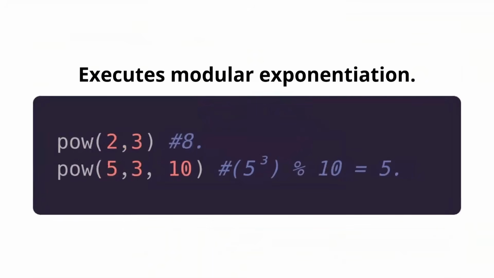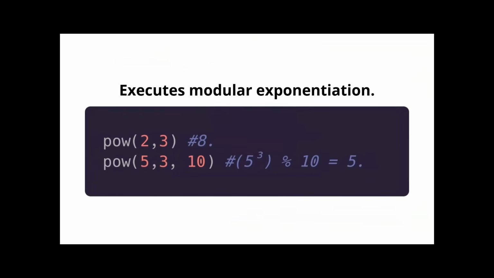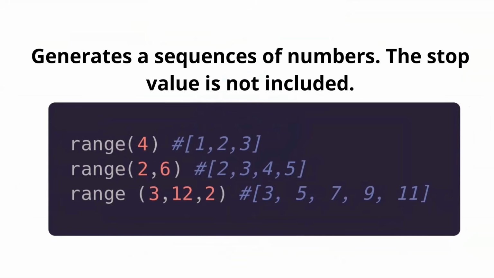Next, we have pow. What it does is basically execute modular exponentiation, which is a mathematical process. Normally, the modulus can be omitted. Range generates a sequence of numbers. The stop value is not included, by the way. So if I set range 4, I will have 0, 1, 2, 3, but not the 4. If we take the start and end parameters, we're going to start at the first one, but we will not arrive exactly at the second one. Similarly, if we take that third parameter, which is the step, we're just performing the sequence with that step.